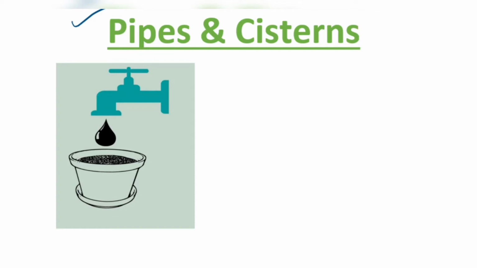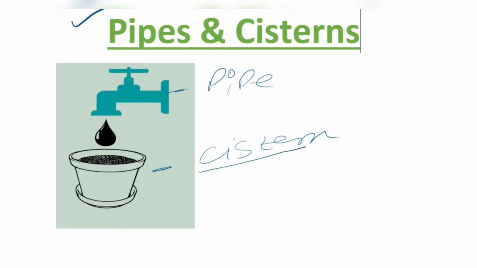There are a few basic concepts that you need to understand before attempting this particular topic. For example, this is a pipe. And this is a cistern, which I have given in a diagrammatic way so it is easy for you to understand. This is the cistern, or you can also say tank. In some of the problems they will be saying tank or cistern, so remember that.